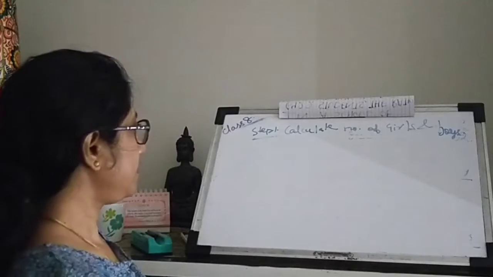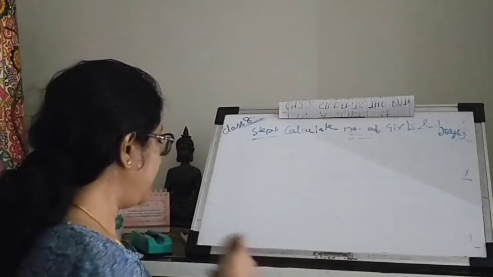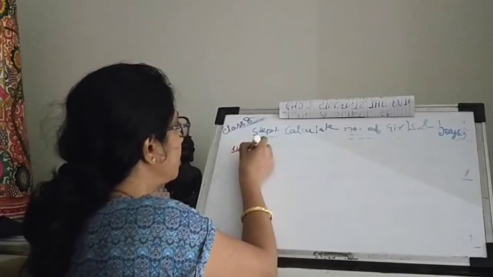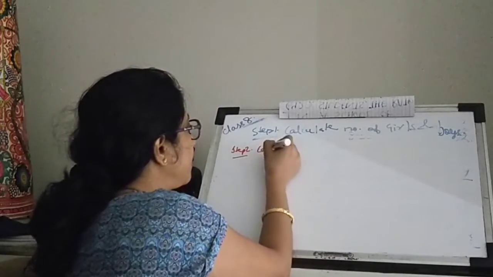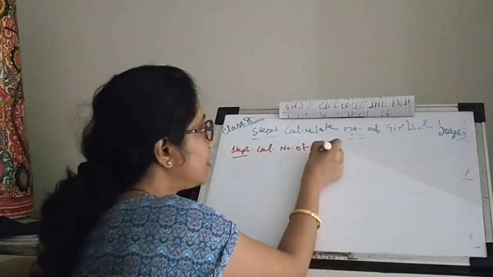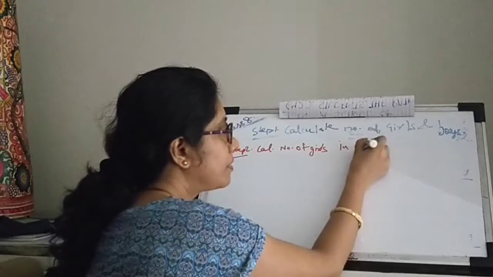Okay. And then step 2, calculate number of girls in the camp.